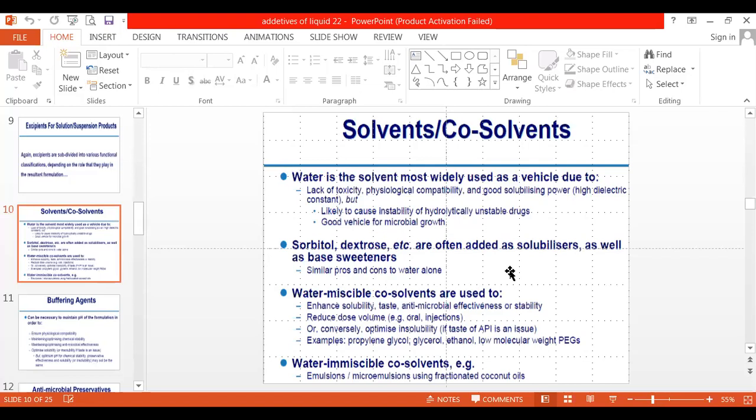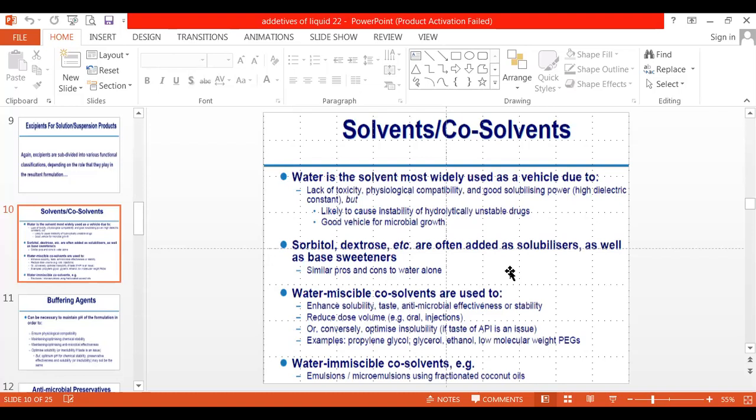Most of the time we are using water as a vehicle or solvent. Suppose you want to dissolve your drug, then your drug should be soluble in the selected solvent. Most of the time we are using water as well as alcohol, glycerin, and any kind of aromatic water.